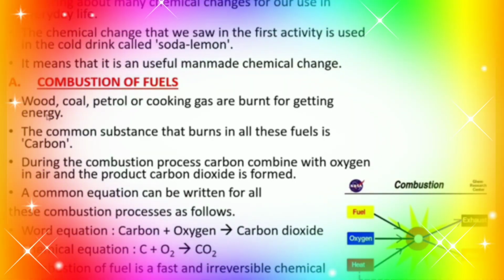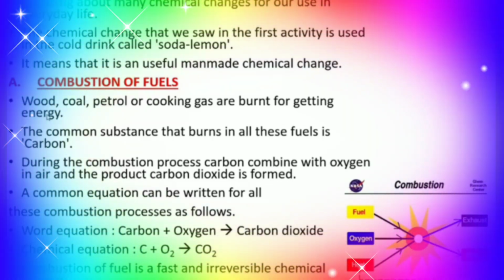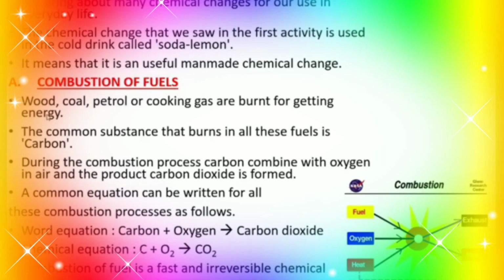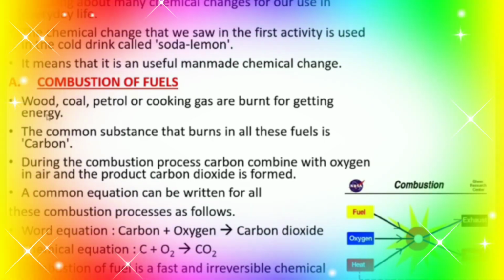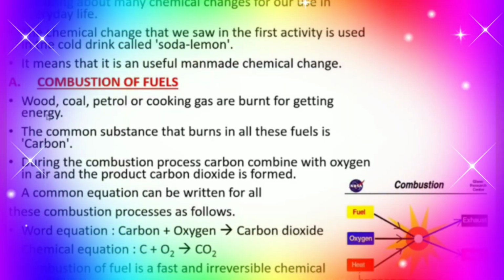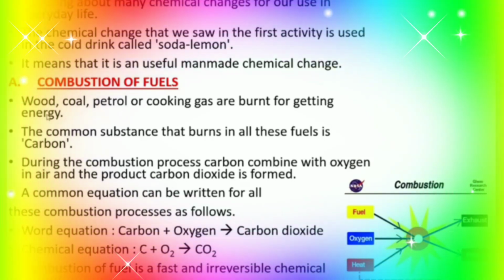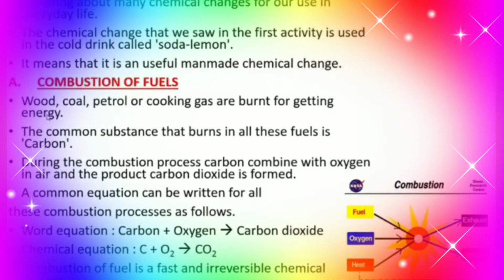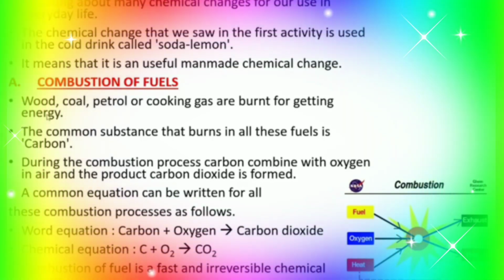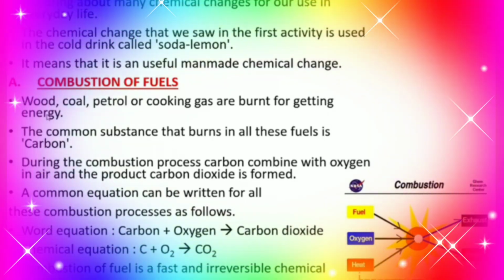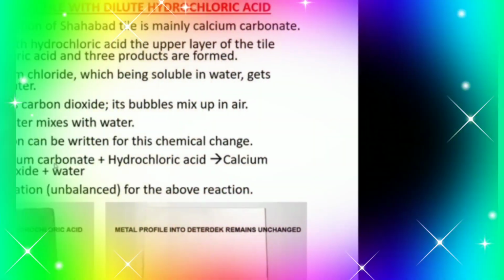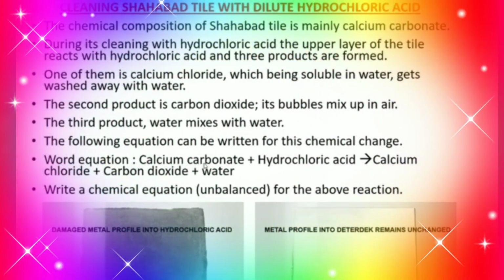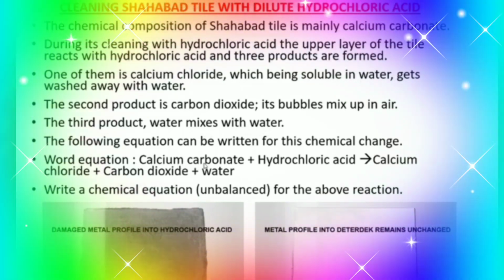Students, wood, coal, petrol or cooking gas are burned for getting energy. The common substance that burns in all these fuels is carbon. During the combustion process, carbon combines with oxygen in air and the product carbon dioxide is formed. Means carbon plus oxygen gives rise to carbon dioxide. A common equation is this: carbon plus O2 gives rise to CO2. Combustion of fuel is a fast and irreversible chemical change.